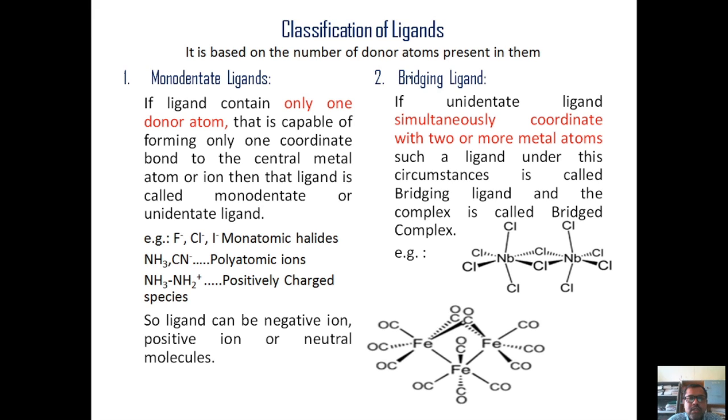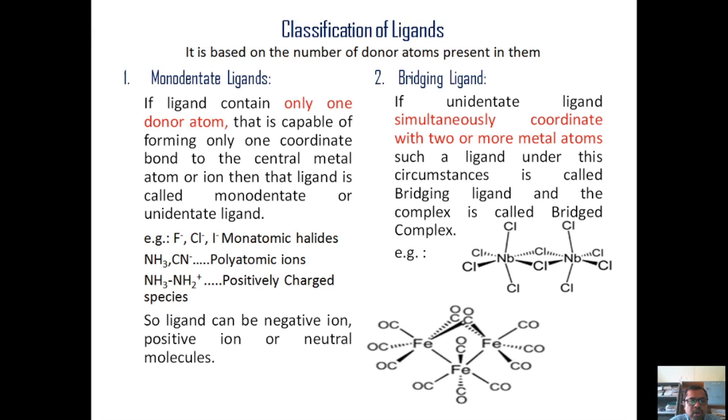Just look at the first classification, where we have the monodentate ligand. If the ligand contains only one donor atom that is capable of forming one coordinate covalent bond with the central metal atom or ion, then that ligand is called a monodentate ligand. Or we can simply say that a molecule, atom, ion or group which is capable of donating only one electron pair and forming one coordinate covalent bond with the metal atom is called a monodentate ligand, or sometimes a unidentate ligand, right?